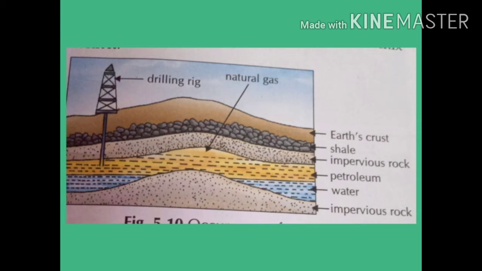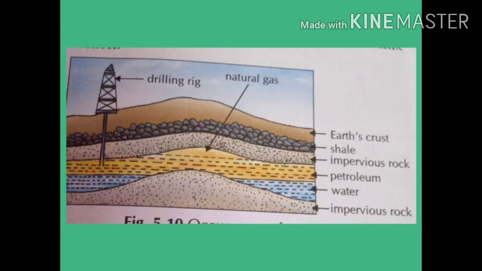Here you can see the first is the earth crust, then the shale rock is there, impervious rock is there, then after the impervious rock you can see petroleum, and below petroleum you can see water, and again impervious rock is there. So here you can clearly see that petroleum is trapped between the layers of the impervious rock. Above the impervious rocks you can see shale, and above the petroleum you can see natural gas.